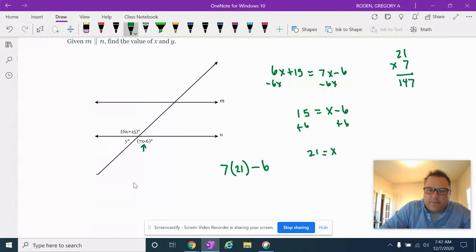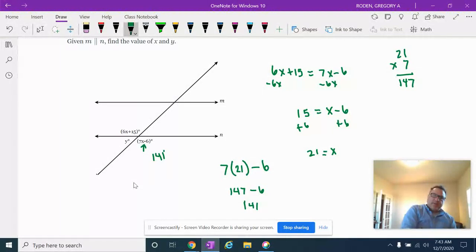That's 147 minus 6. Hopefully my math is correct. And then 147 minus 6 is 141. So this is a 141 degree angle, which would make sense because it's obtuse. So now we know these two are supplementary.